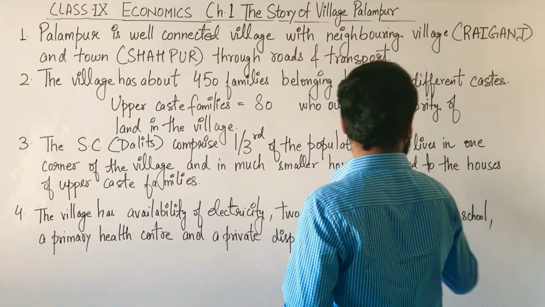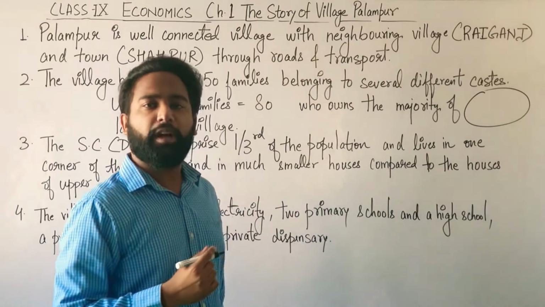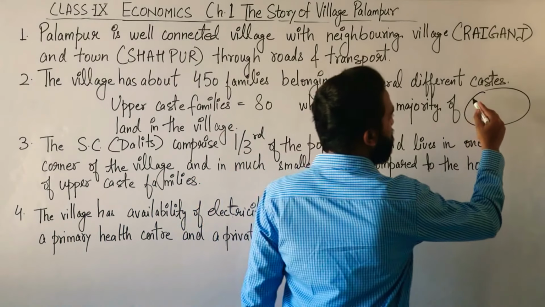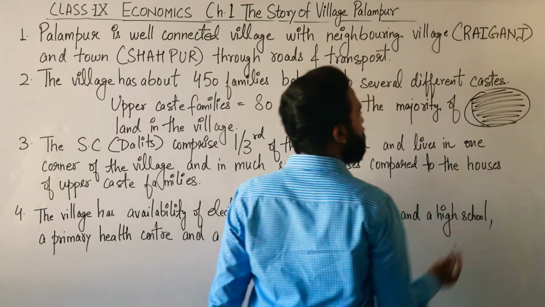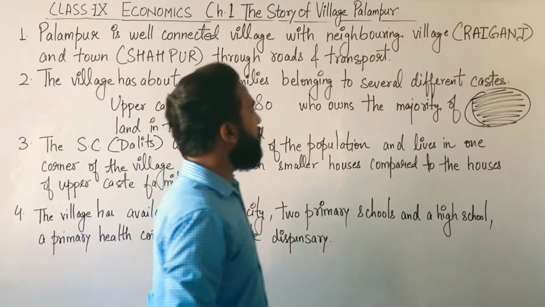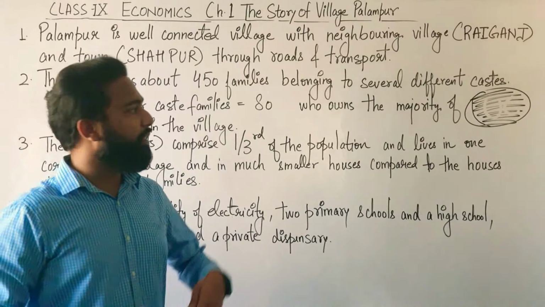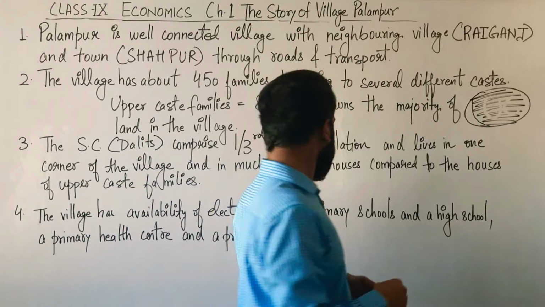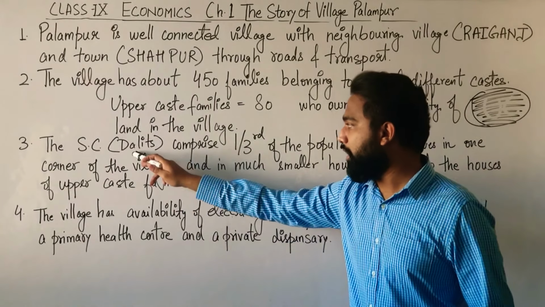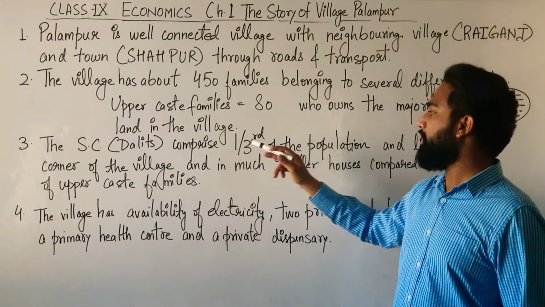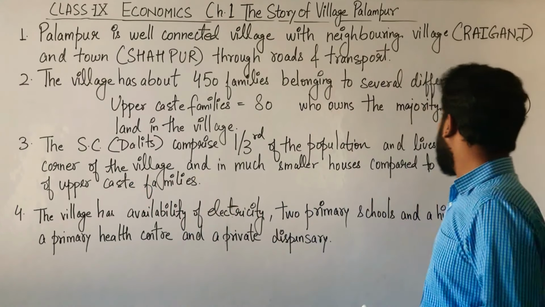Now, suppose this is the total land area of Palampur. So 80% of land is covered by the upper caste people, and the rest of the land, the SC, the scheduled caste, or we call them Dalits, comprise one third of the population and live in one other corner of the village.